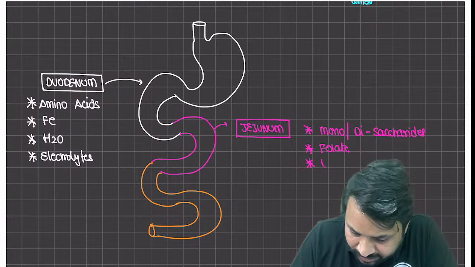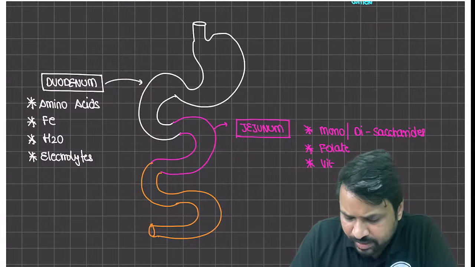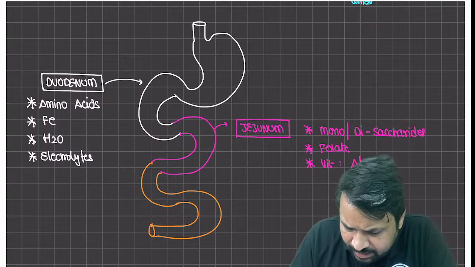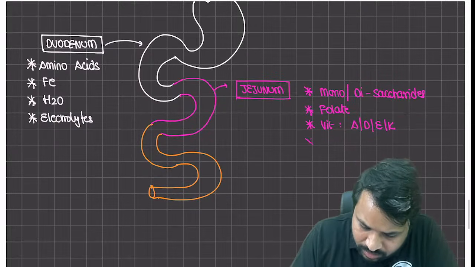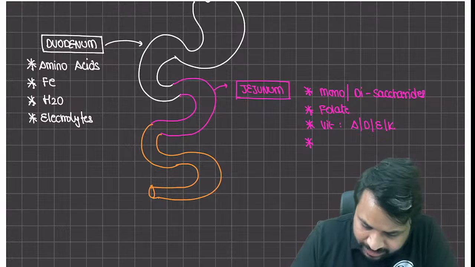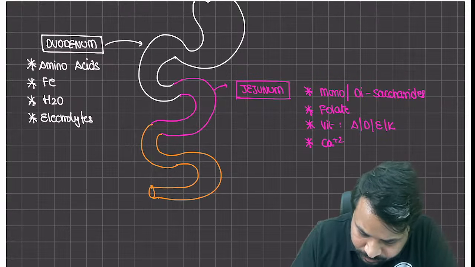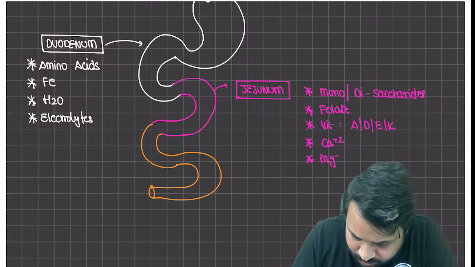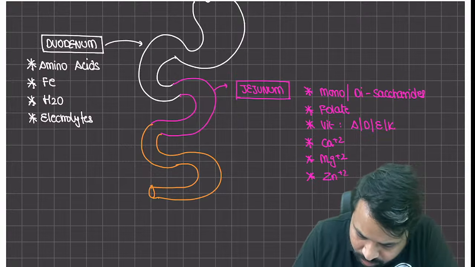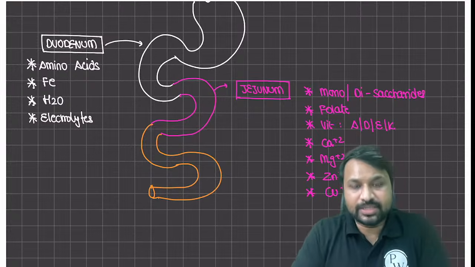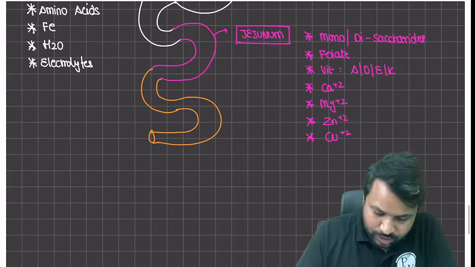Then you have the fat-soluble vitamins, that is your fat. I mean, we can say vitamin A, D, E, and K, right? Then you have calcium, it is going to get absorbed. Your magnesium gets absorbed. Your zinc gets absorbed. And your copper gets absorbed, right? All these are going to be absorbed from the jejunum.